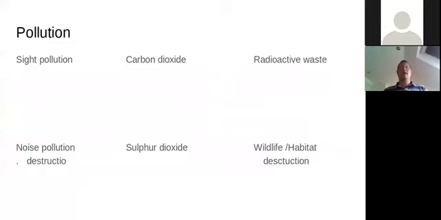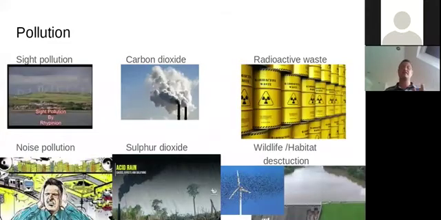Okay, pollution. We mentioned before that just pollution by itself is never the answer. So when you're talking about pollution, you need to be specific about the kind of pollution. That often is a good answer. Just pollution by itself is never going to get you the marks. So just a few examples of types of pollution. Site pollution. And you're like, site pollution, that's a thing? Some people really don't like the look of wind turbines. They're a great example of something that causes site pollution for some people.